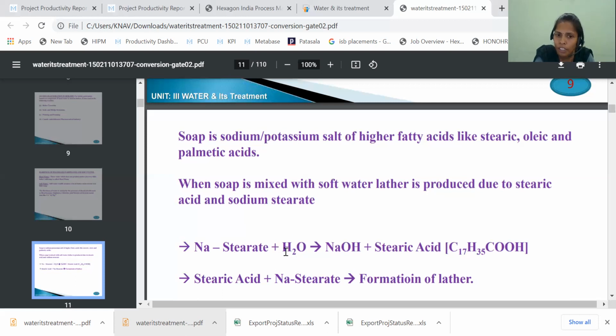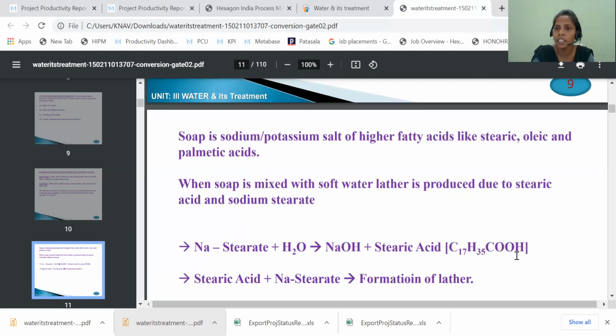What is the formula of water? H2O, which is formed from H plus and OH minus. The OH minus in the water and sodium in the sodium stearate combine to produce NaOH. And the stearate and H plus form stearic acid, that is C17H35COOH.